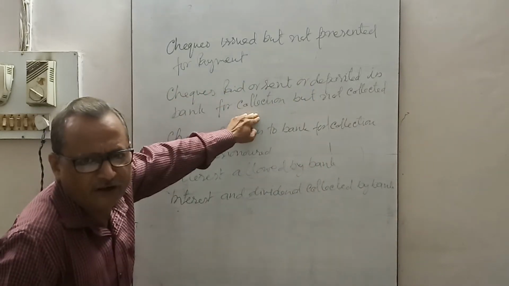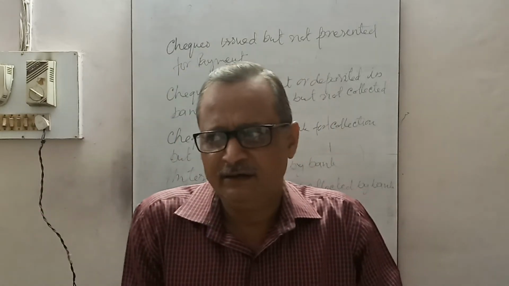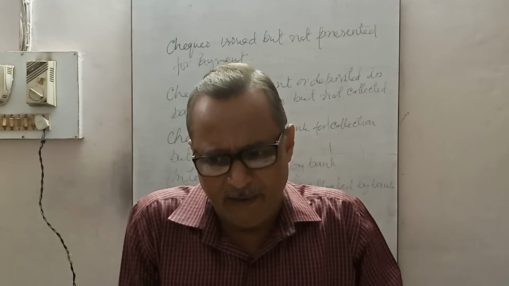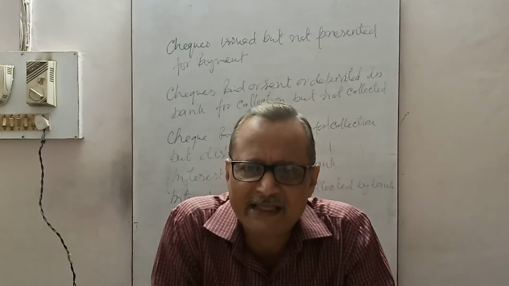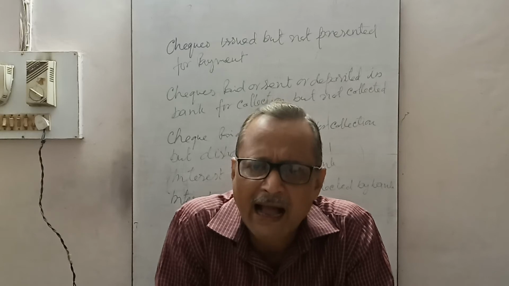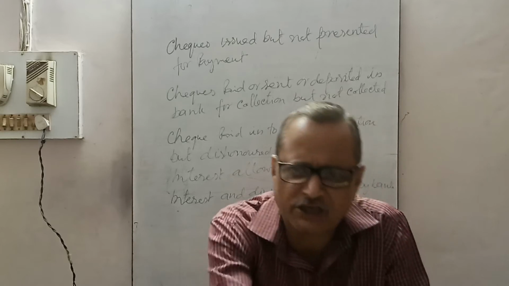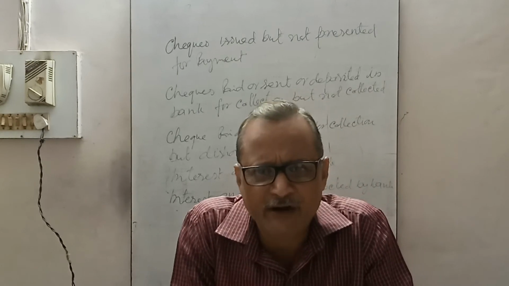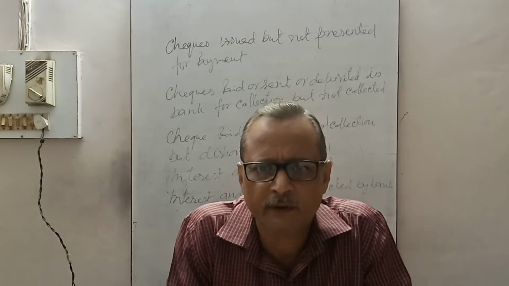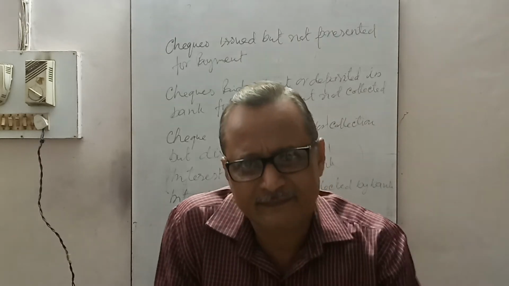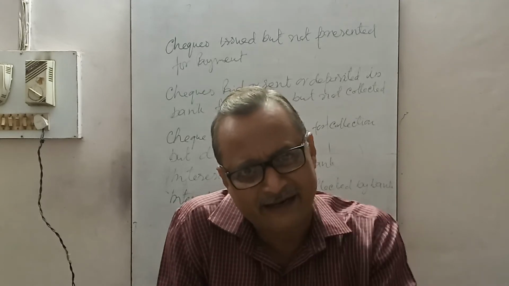Check paid or sent to bank for collection but not collected. A check received from someone against the payment, and then you have deposited in the bank. As and when you send to the bank or deposit in the bank, immediately you debit your cash book. You deposit and write it in your receipt side. But when that check is deposited in the bank, the bank will credit only at that date when it is actually collected.